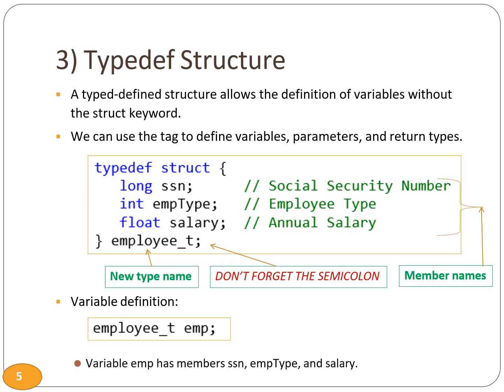A typedef structure enables the creation of variables without using the struct keyword, simplifying code and enhancing readability. The tag associated with the typedef structure can be employed for defining variables, parameters, and return types throughout the program. Consider the following example demonstrating a typedef structure. Now, let's see how this typedef structure can be utilized for variable definition. In this example, the variable emp has members such as SSN, emp_type, and salary.